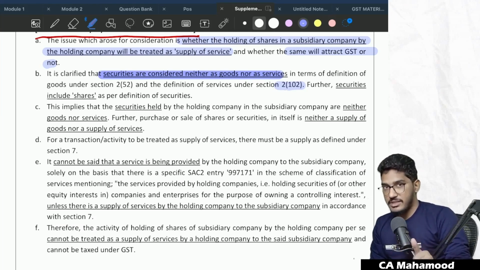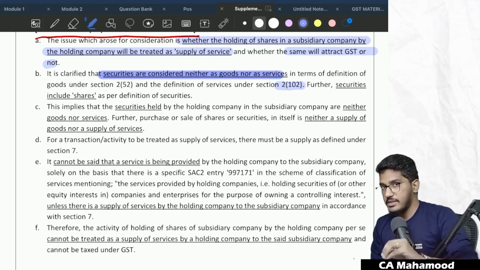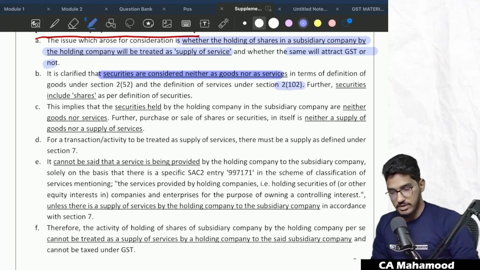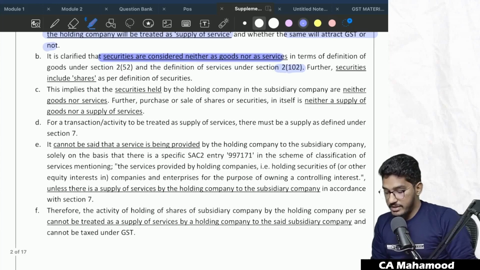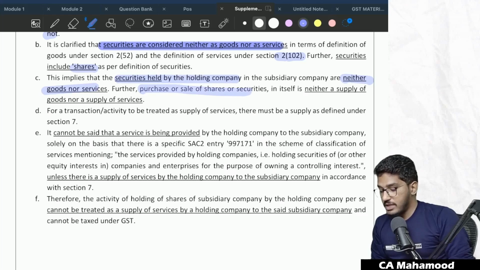See, in order to attract GST, there should be either goods or services, and supply of goods or services should happen. When a certain item is neither goods nor services, then it will be completely outside the purview of GST. Further, securities include shares as per the definition of securities. This implies that securities held by a holding company in the subsidiary company are neither goods nor services. Further, purchase or sale of shares or securities is in itself neither a supply of goods nor a supply of services.